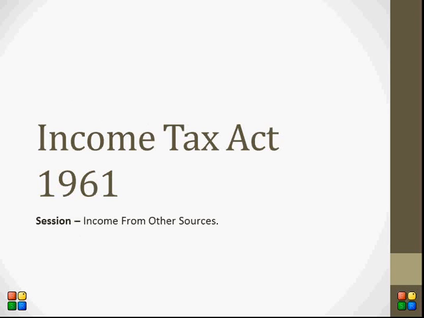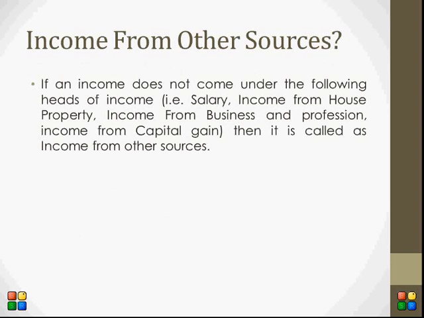So we'll go straight to what income from other sources is. By definition, if income does not come under the following heads of income, that is salary, income from house property, income from business and profession, and income from capital gains, the remaining four heads, then it is called income from other sources.